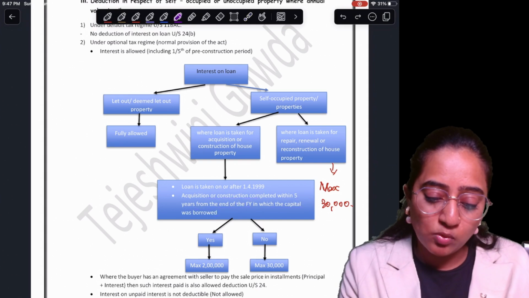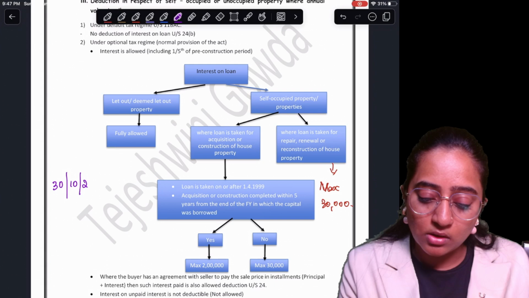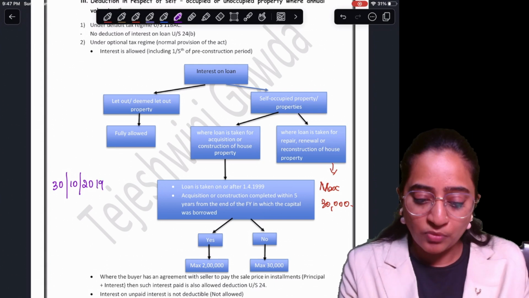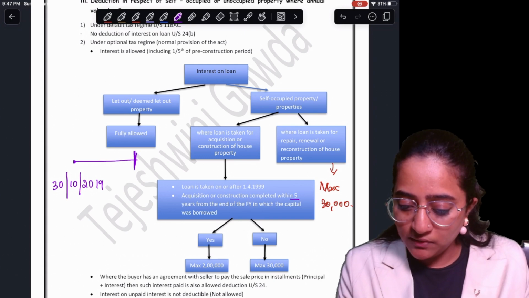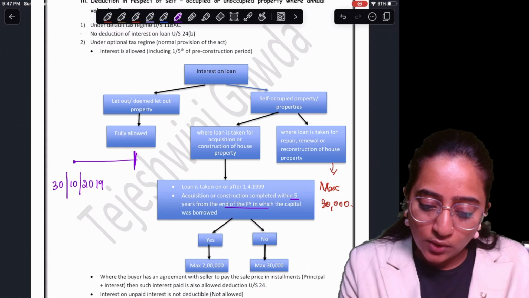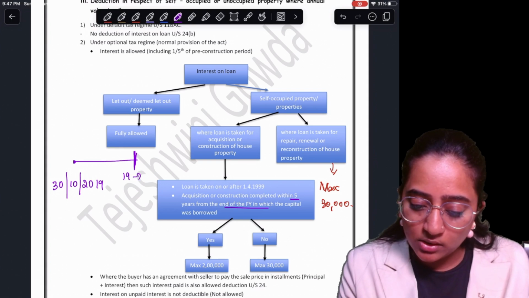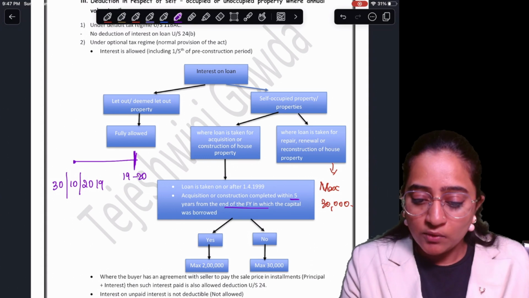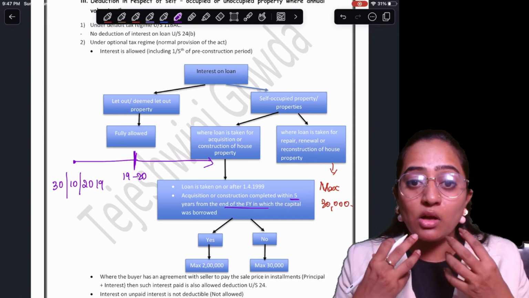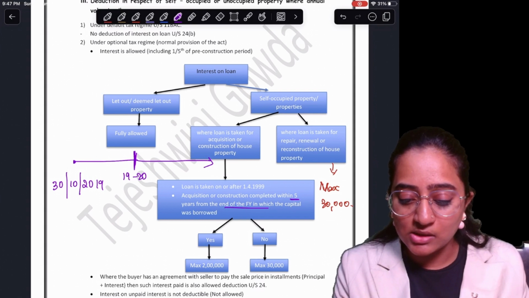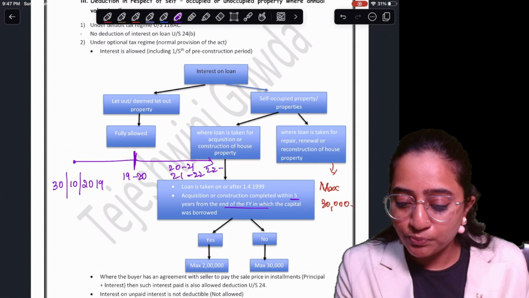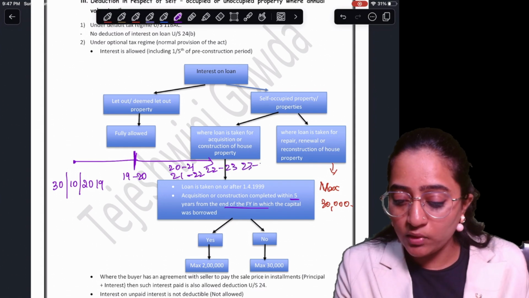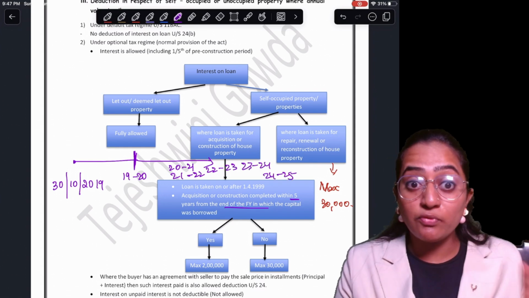Suppose let's consider the capital was borrowed on 30th October 2019, just as an example. On this date the loan was borrowed, and the end of that financial year will be 31st March 2020. From this, your house property construction should be completed within 5 years, that is 2020-21, 21-22, 22-23, 23-24, and 24-25. It has to be for 5 years.